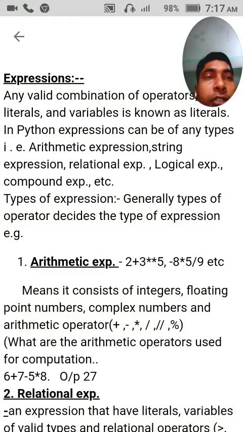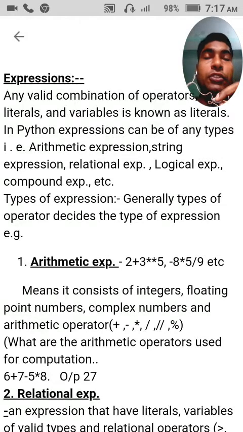My dear students, yesterday I completed up to variables. One topic that I left yesterday about variables was the types of variables. I will discuss this in the next video, when I teach you about variables and functions.